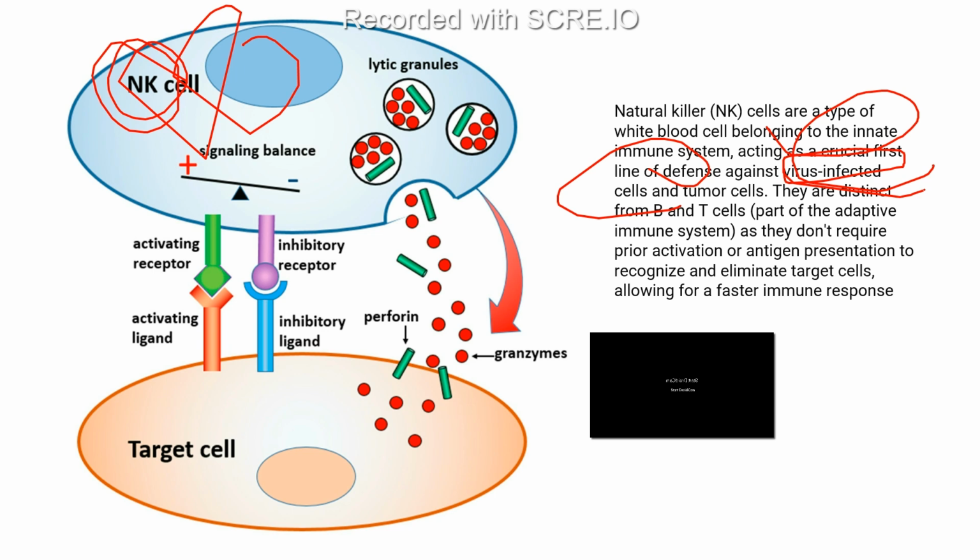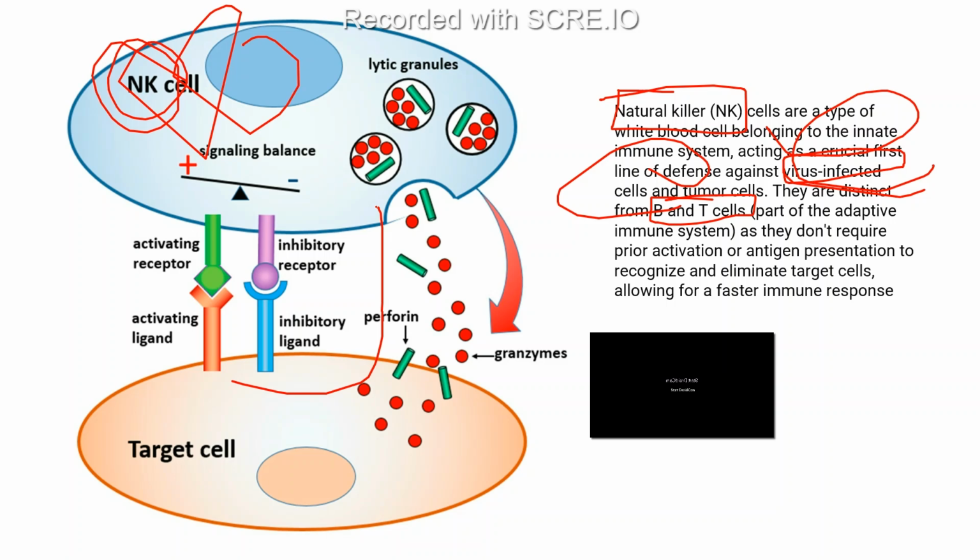These natural killer cells are distinct from the B and T cells, and we know that B and T cells are part of the adaptive immune system, while natural killer cells are in the lymphoid lineage, because we know that the lymphoid lineage has NK cells, B cells and T cells. So the NK cell is part of innate, and B and T are part of the adaptive immune system, because they don't require any prior antigen presentation. They directly kill those viruses.